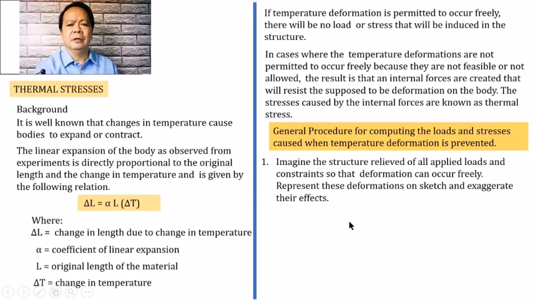Sabi nga, una ay ma-imagine natin na tanggalin muna natin yung loads, tanggalin natin yung mga constraints upang mapayagan natin na magkaroon ng deformation, so that the deformation will occur freely. And in doing so, kinakailangan i-represent natin yung deformations on a sketch, and if possible, exaggerate their effect